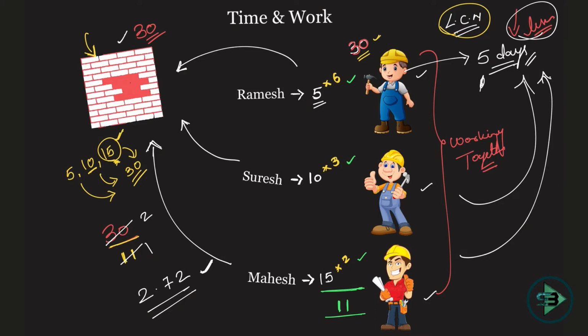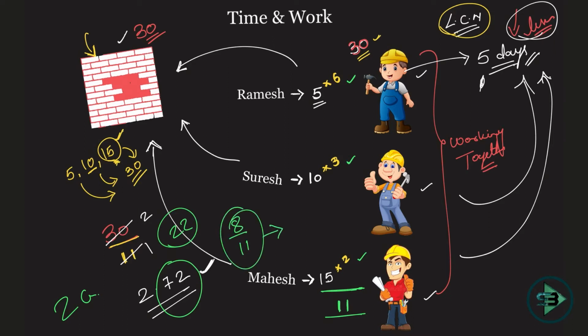Yes, it is lesser than 5 days. It is 2.72 days. So when all the three are working together, it is 2.72. Now you will imagine, sir, how can the days be 0.72? So 2 complete days, which means they will put in 22 bricks in 2 days, and they will require 8 by 11 of the third day.